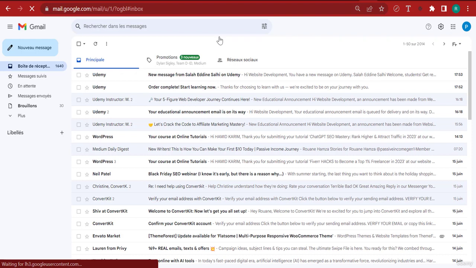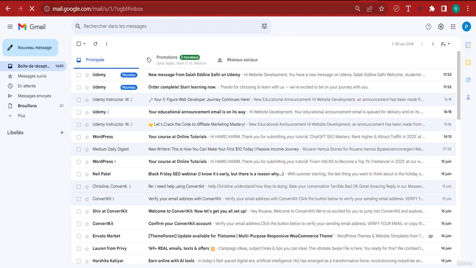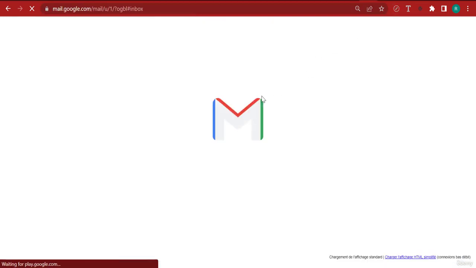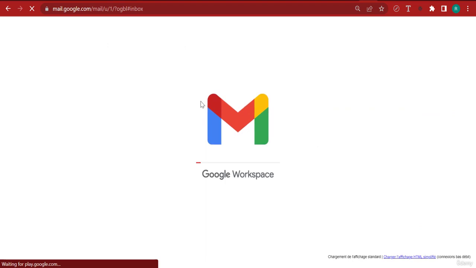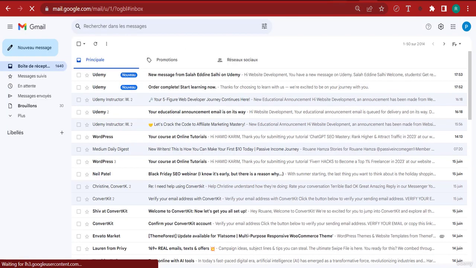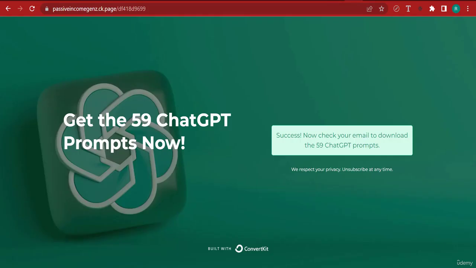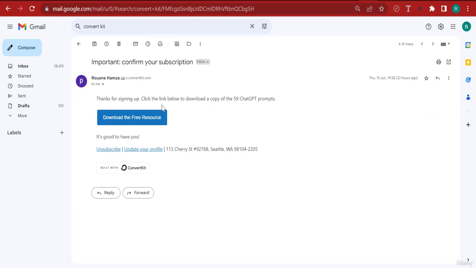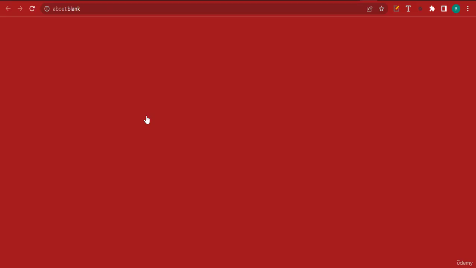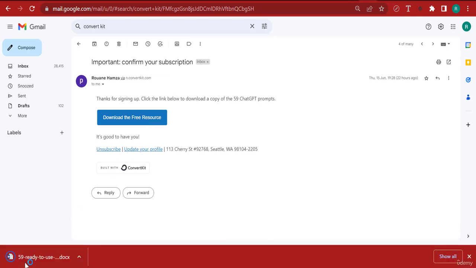So let me just reload. Okay, if I don't receive a message, that's no problem, because probably I've already signed up with this email address. But the point is, people can actually sign up to your list. Now, let me just check one thing. All right, so over here, you can see the email. Now, if I click on download the free resource, it's automatically going to download this resource.